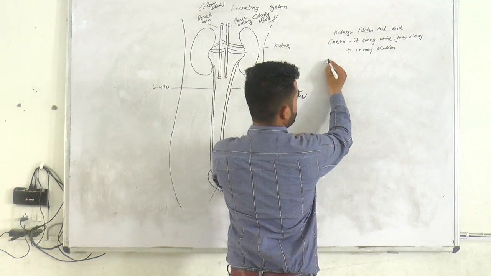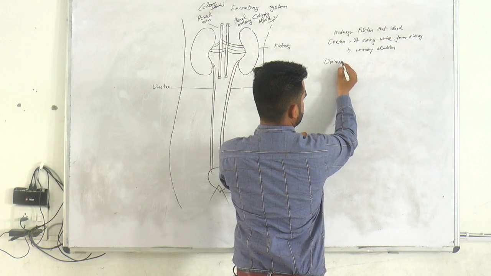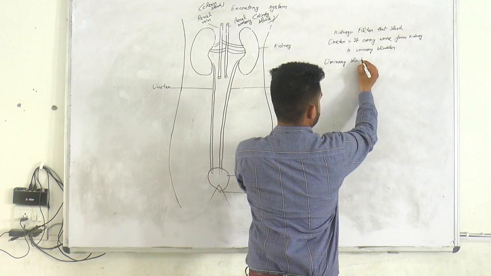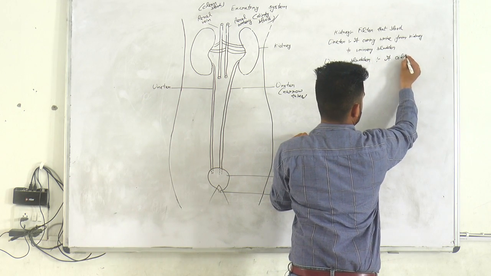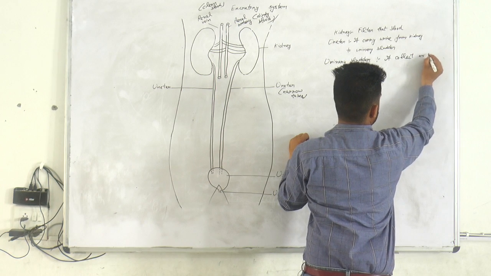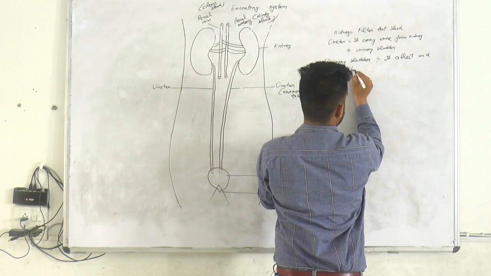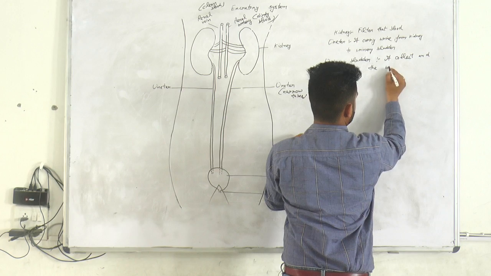Now what is the function of the urinary bladder? It collects and stores the urine.